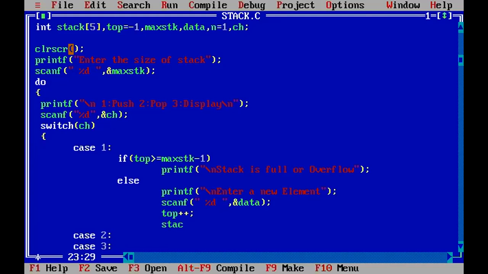Now after that, here stack of what? Stack of top we need to consider, right? Stack of top equal to data. Whatever the value of top is, we insert it here. And after that, we are writing the break.